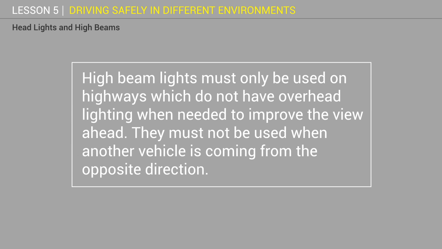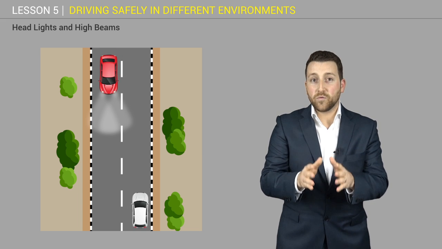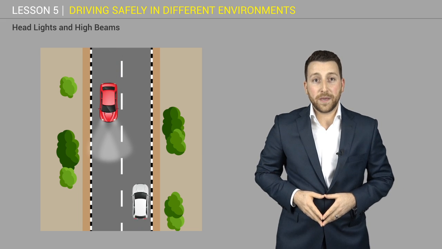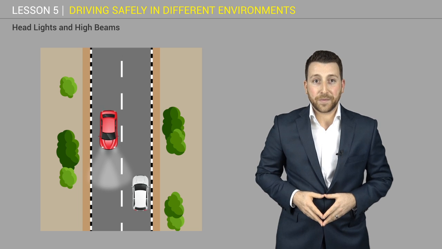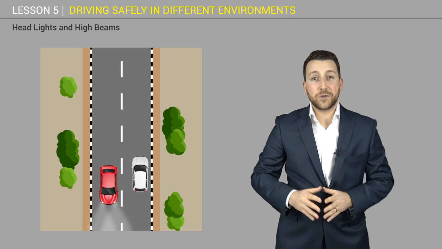Note, high beam lights must only be used on highways which do not have overhead lighting when needed to improve the view ahead. They must not be used when another vehicle is coming from the opposite direction. Look to the right side of the road and drive towards the right of your lane if a car with high beam on is coming towards you. If you are dazzled by the lights, slow down and pull over until you can see again.